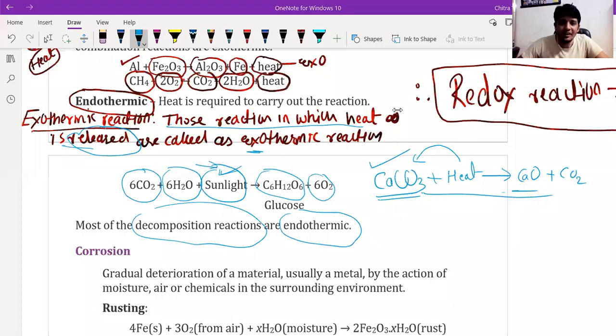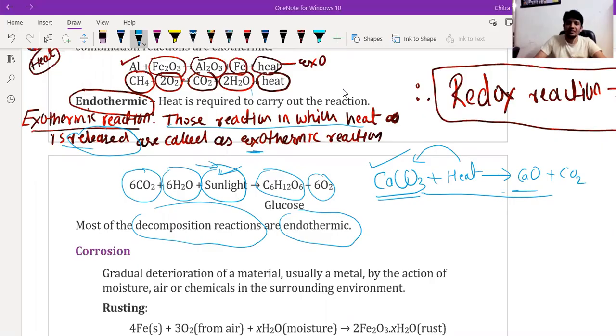Okay, understood, everybody? Endothermic and exothermic. Yes, sir. Any doubt? No, sir. Okay, so I'm going to ask you some questions. The first question is for Tushar. Tushar, are you there?